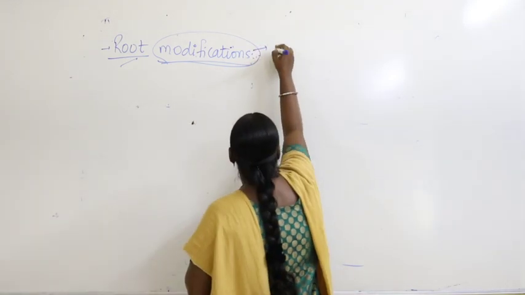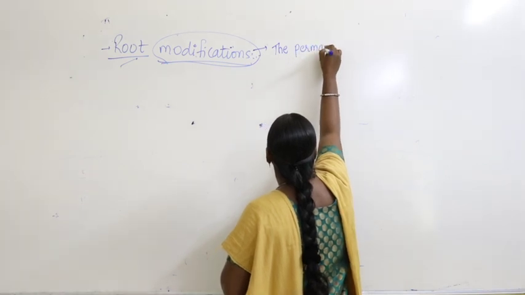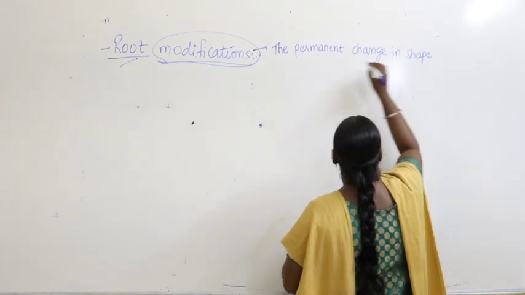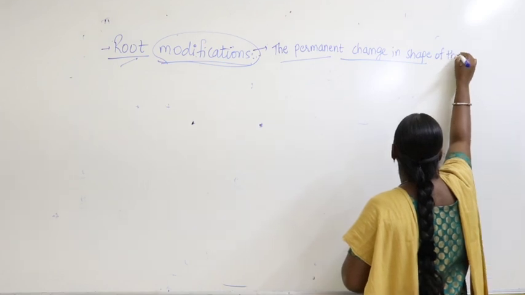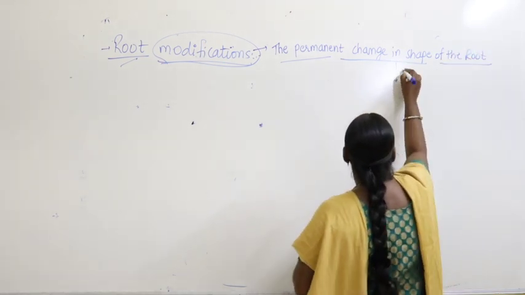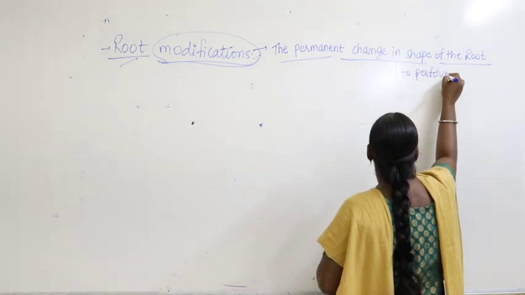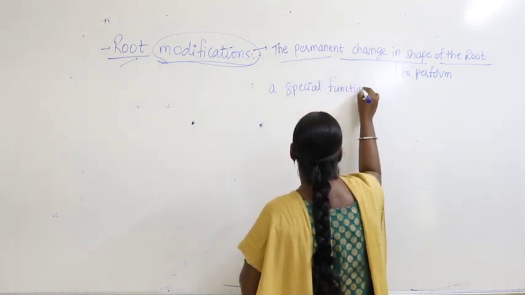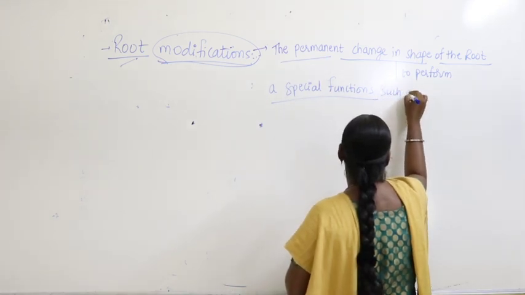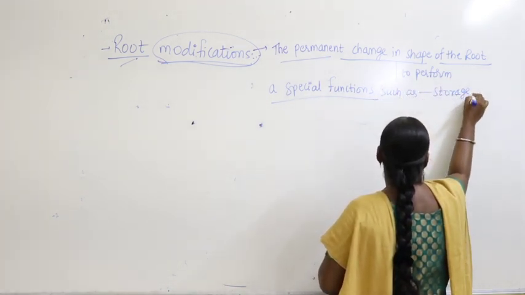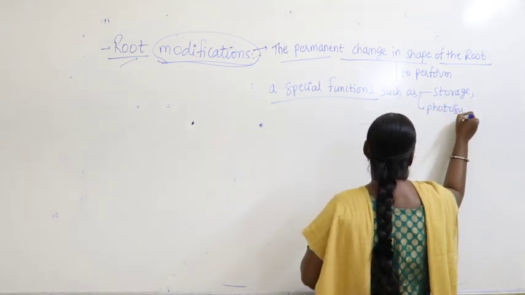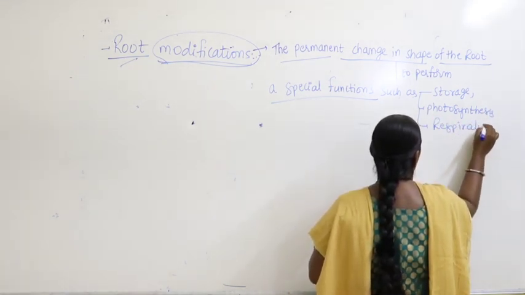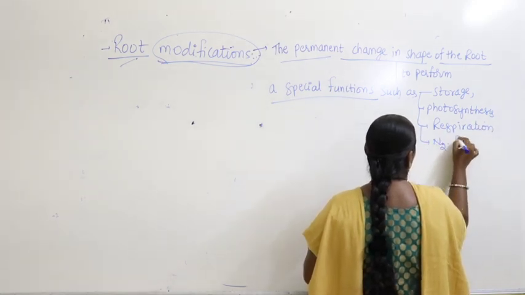So here we can write: the permanent change in the shape of the root to perform special functions such as storage, photosynthesis, respiration, nitrogen fixation, etc.